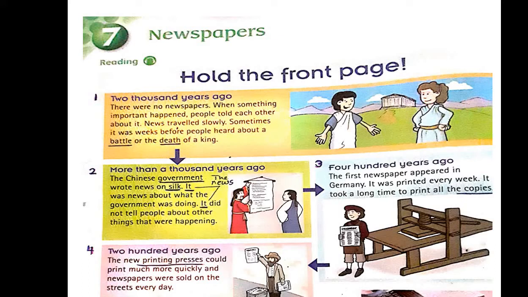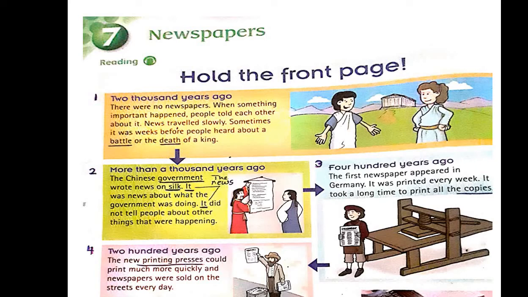Okay. Can you find an adjective from this paragraph? From paragraph 3, can you find an adjective? Yes, it is long. Long time. Long is an adjective. Paragraph 4.